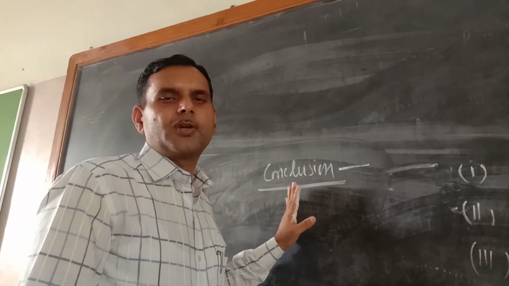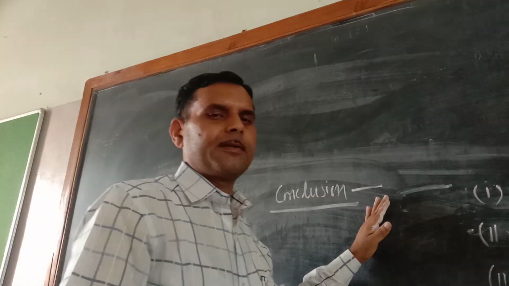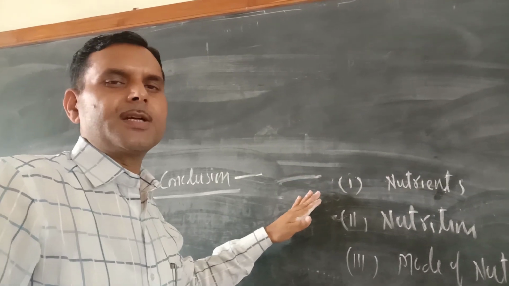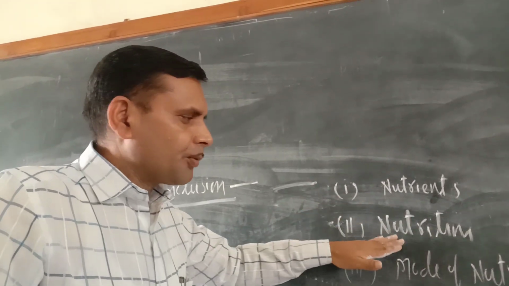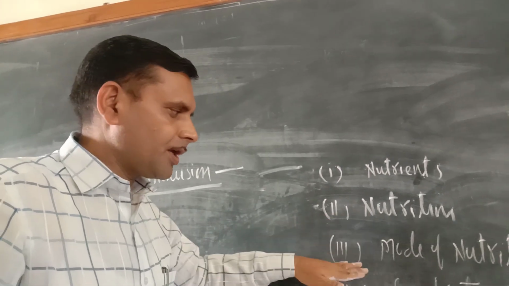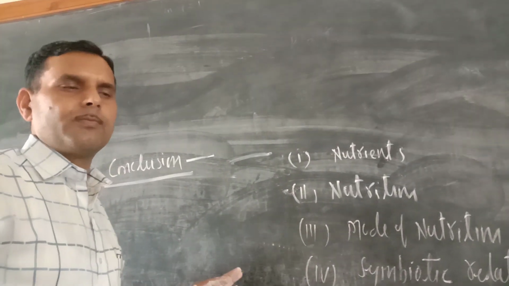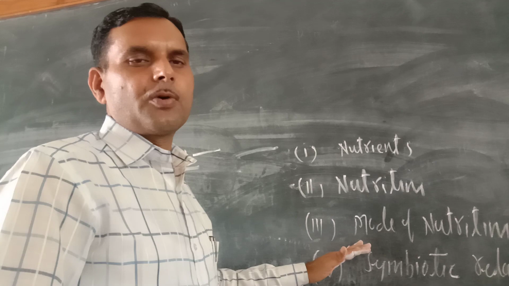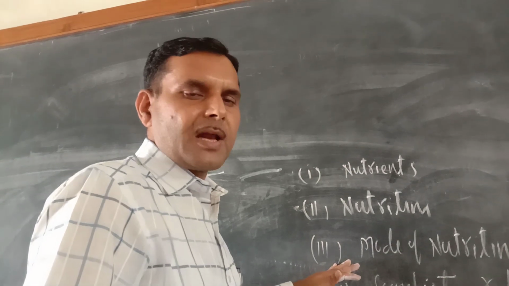Once again I am recapitulating what we have discussed today. We started with the definition of nutrients. What are nutrients? Nutrients are the components of food like fats, proteins, vitamins, minerals, water, etc. Nutrition is a mode of taking food and its utilization by the body. Then we discussed modes of nutrition. The first one is the autotrophic mode of nutrition, which is followed by plants. The second one is the heterotrophic mode of nutrition, which is followed by some animals and plants.